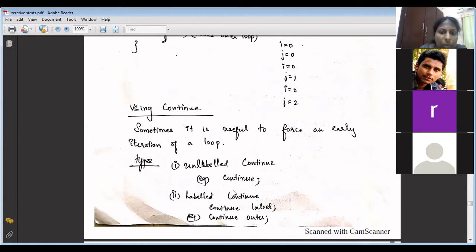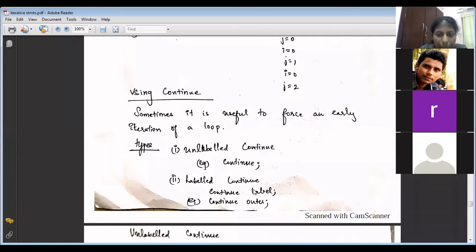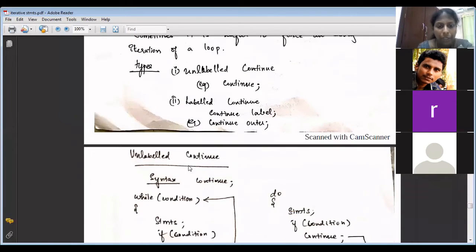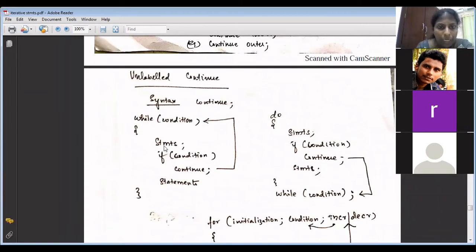So there are two forms of continue, like break: unlabeled continue and labeled continue. Unlabeled means you use only continue with a semicolon. Labeled means you write continue with a label name. The label can be any identifier. Okay, unlabeled continue: while condition, statements, if you have a condition, continue.